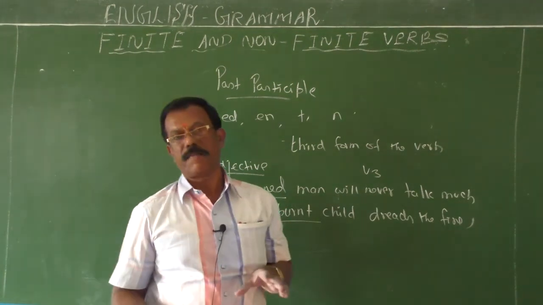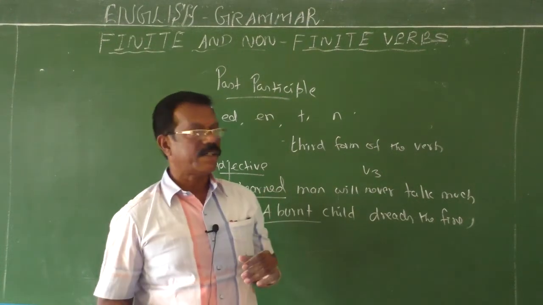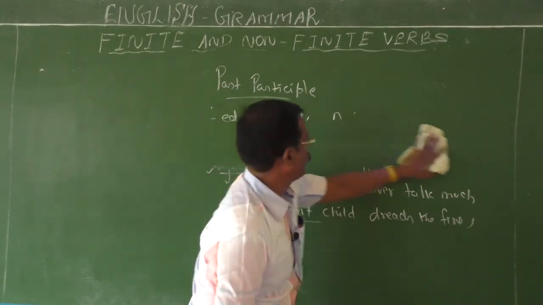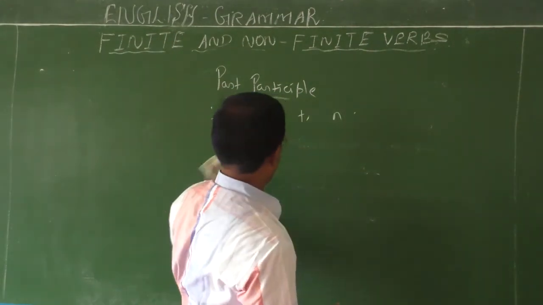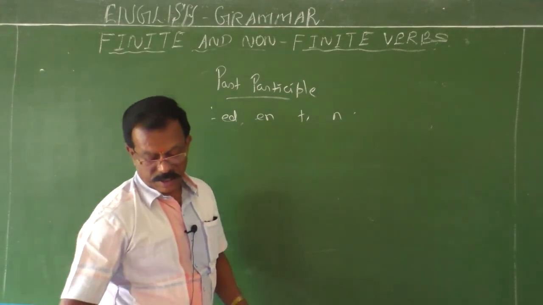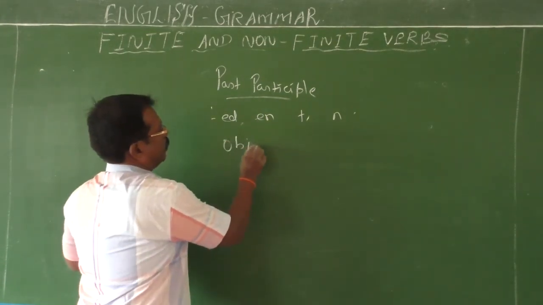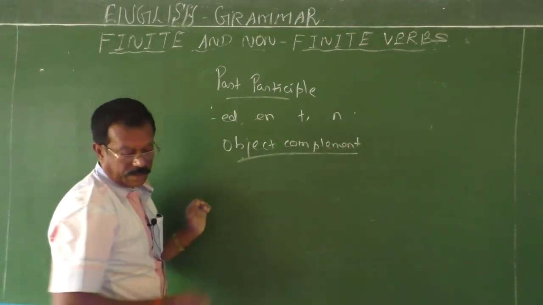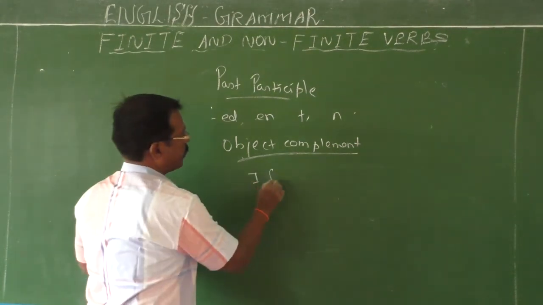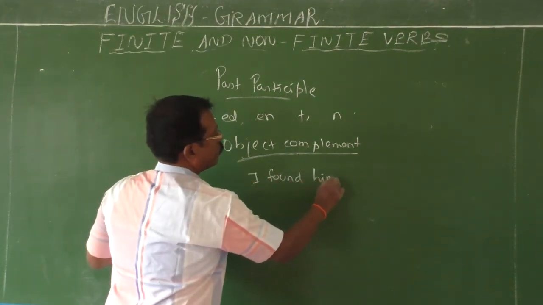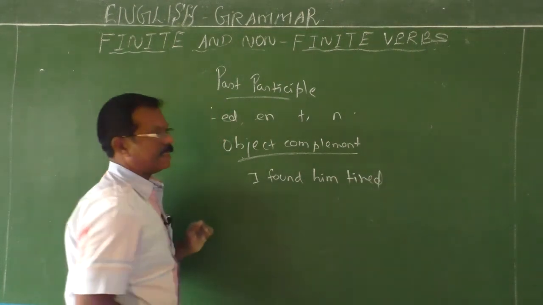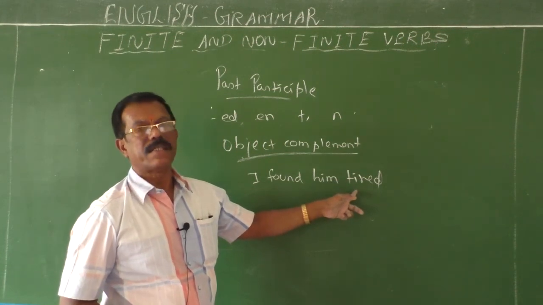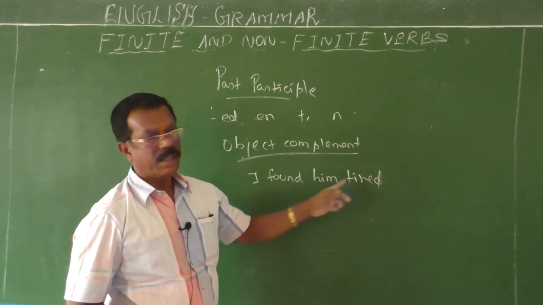I have given some examples for that. A learned man will never talk much. A burnt child treads the fire. And then what are the other uses of this past participle? One more use is there. It is used as an object complement. This past participle is also used as an object complement. I found him tired. Here, him is the object. Tired is a past participle used as an object complement.